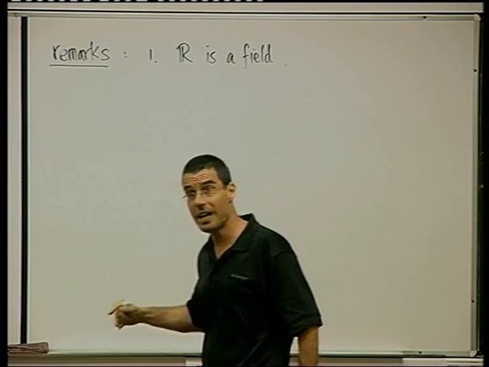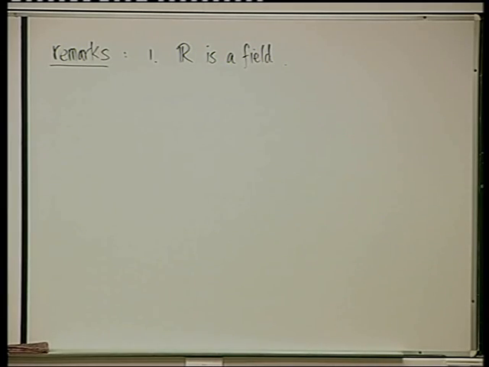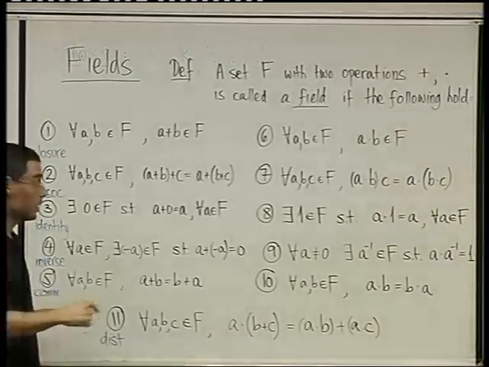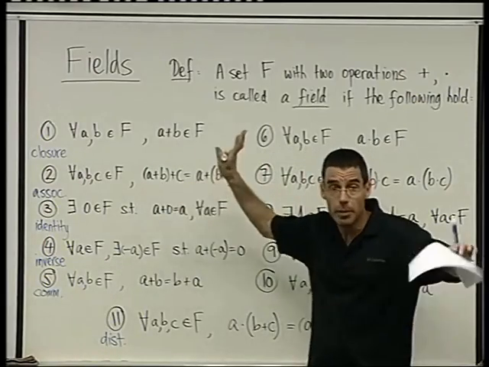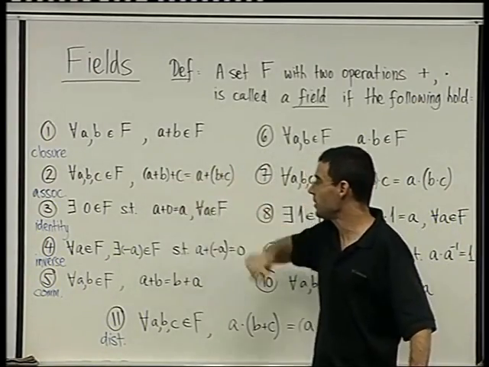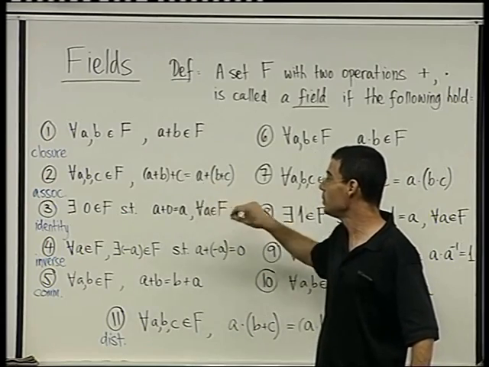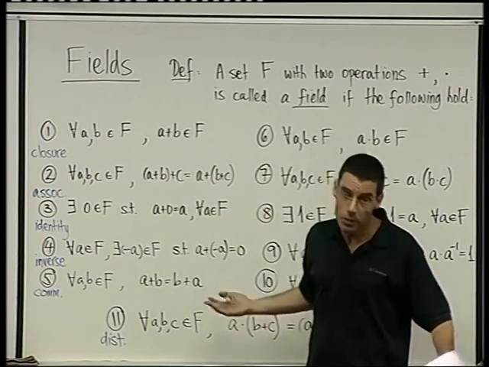So you have to go back to the definition of a field, and think, is it true, look at this board please, is it true that for any three real numbers, when you add them, a plus b plus c, root 2 plus pi plus 17, the grouping doesn't matter? And you know that it is.